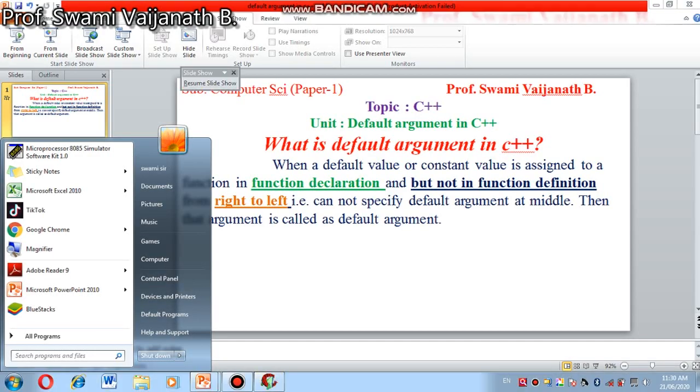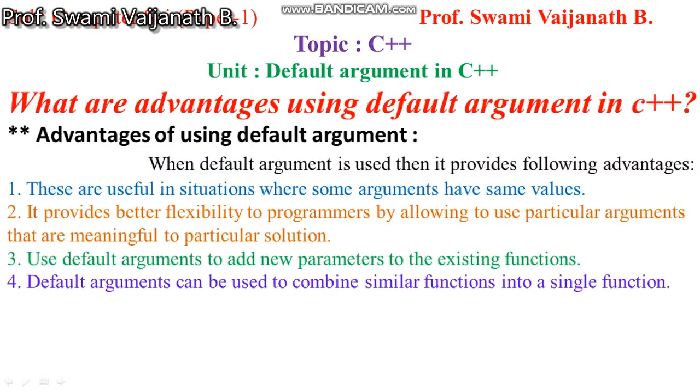Then again, what are the advantages of using default arguments? In practice, one thing is clear: default arguments are used when there is some default or constant value. The second advantage is flexibility in programming, because the program is reduced, as the same things need not be redeclared, so the program size is reduced.